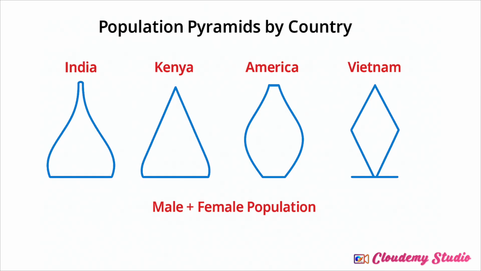Now this is the pictographical representation. You need to see the shapes. The lower side represents the younger population, and as we go up, it shows the older population.